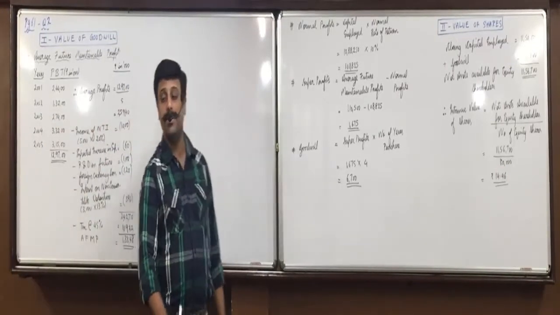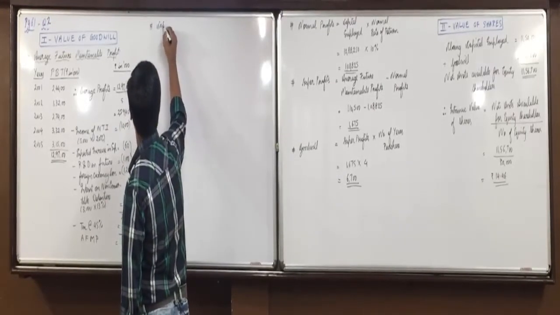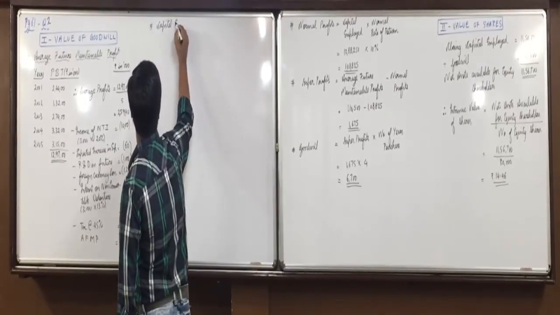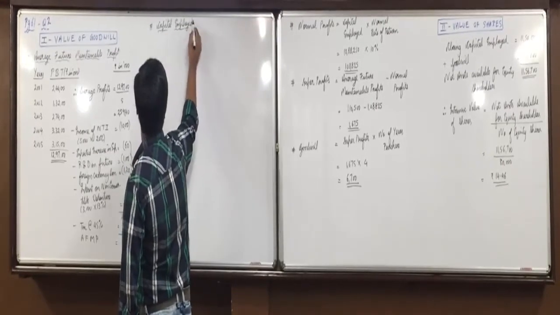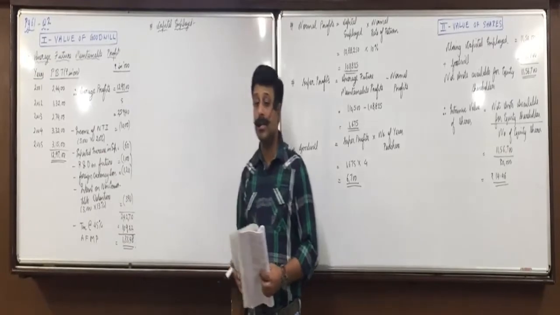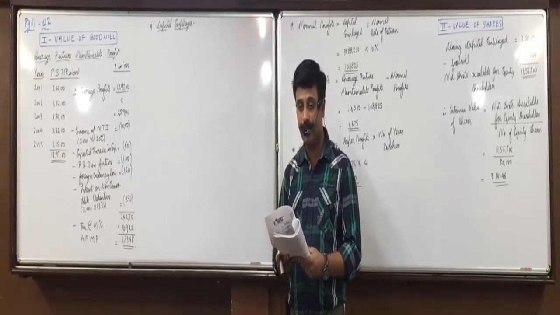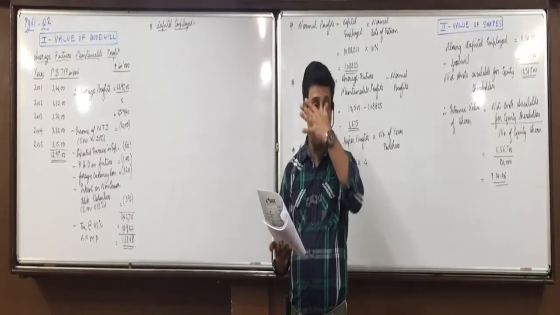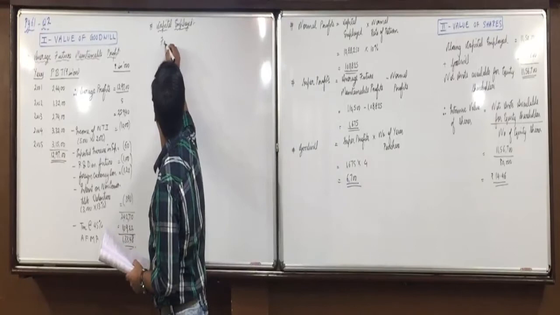Any confusion in this? Okay, now we have to find capital employed. Any doubts on this? Now, capital employed, how we will be doing is fair value of trade assets.